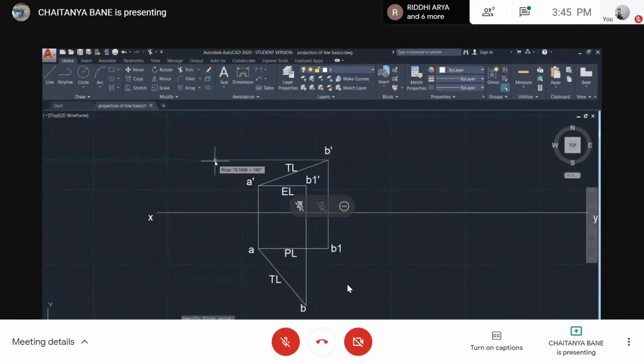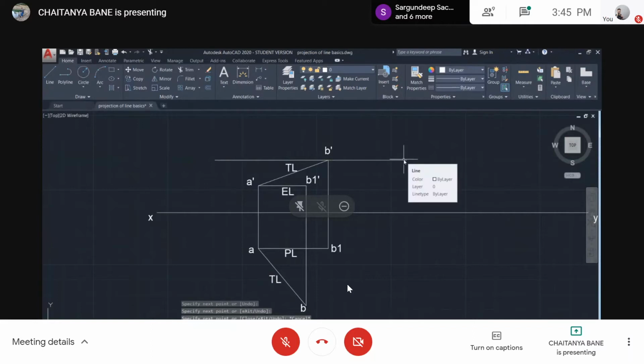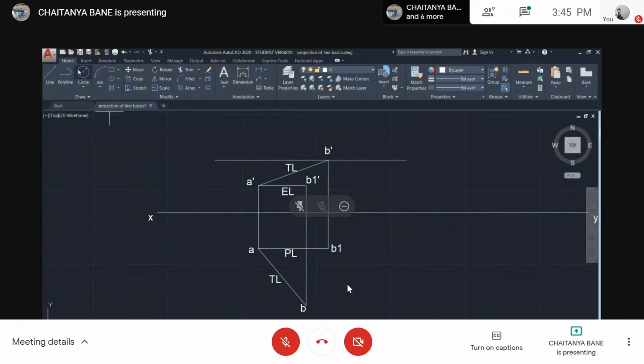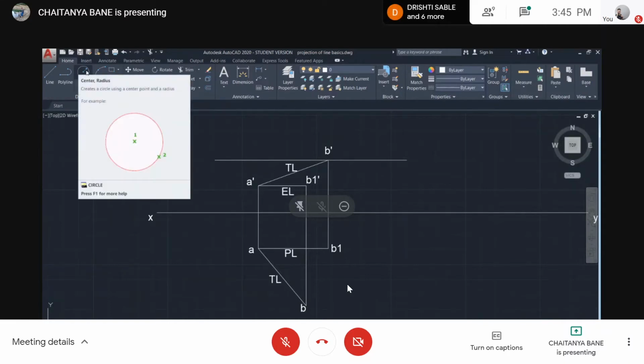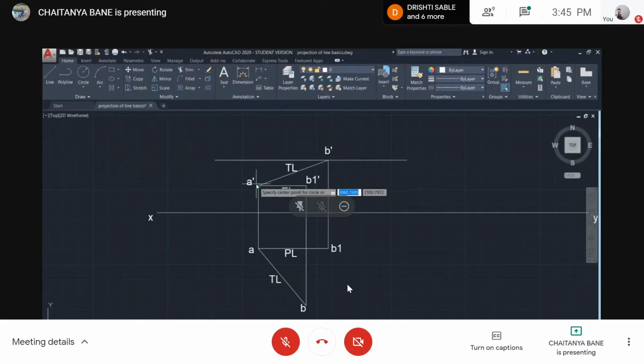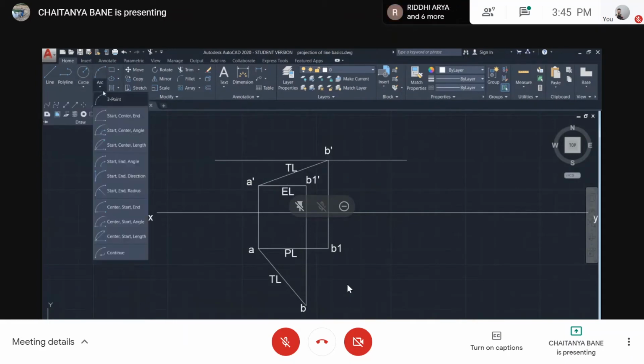Now what I'm going to tell you will seem a bit off track, like why am I doing this, why is this going on, but you need to know the concept. I'll prepare a model for you next time so you'll understand why I'm doing things which seem off track. But if you don't want to know the concept, and just want to learn that this is the step, then this is perfectly fine. Tell me if you want the concept next time. So what I do is I draw an arc.